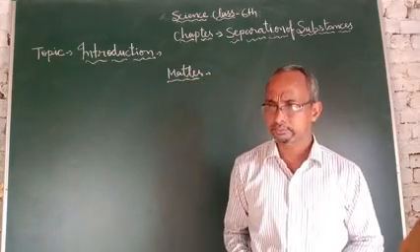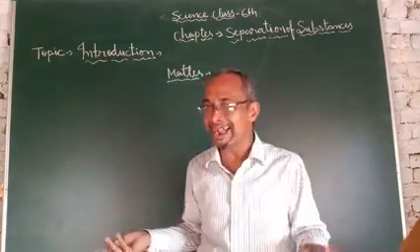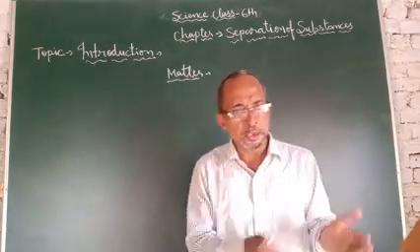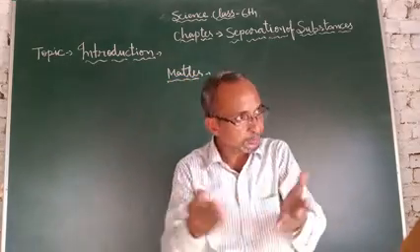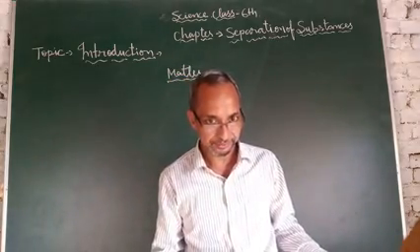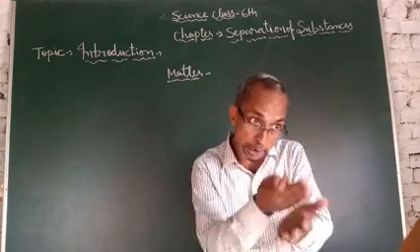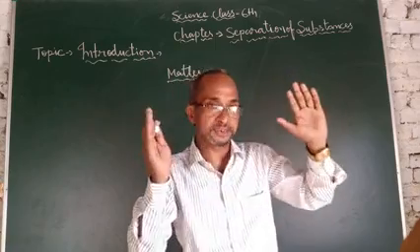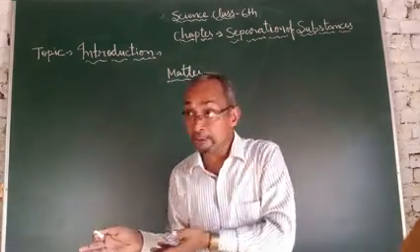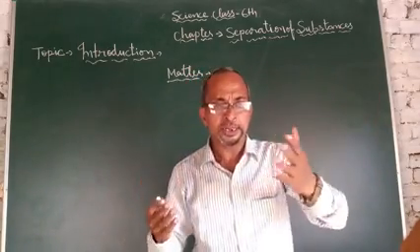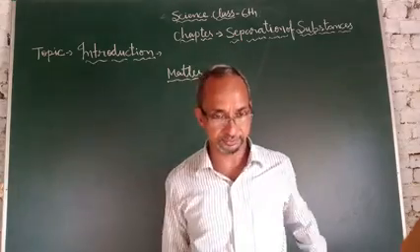So the next question in my mind: are all the materials we see around us kinds of matter? Yes, all materials we see around us are matter. But most of these materials are made up of different kinds of matter.